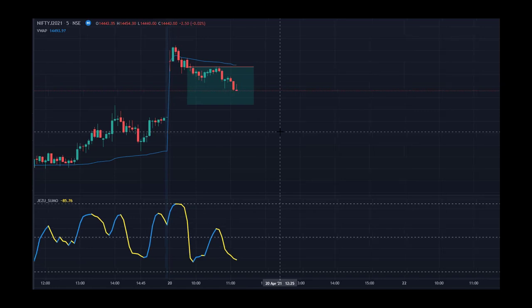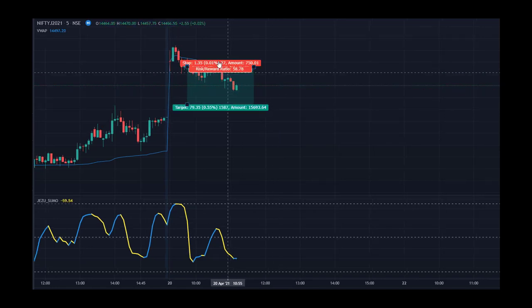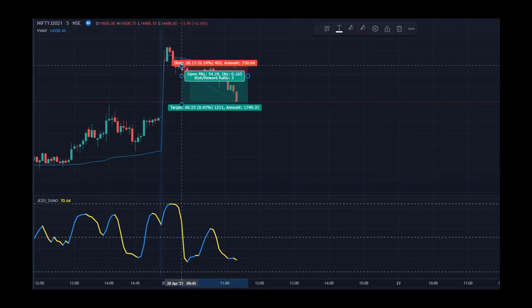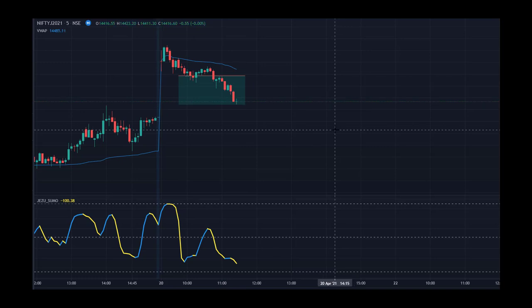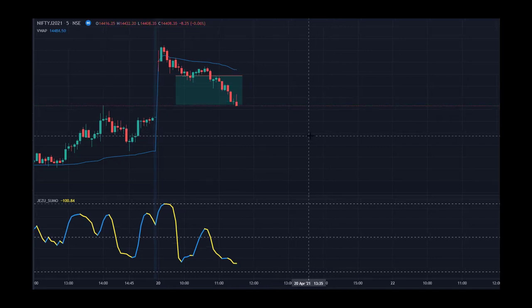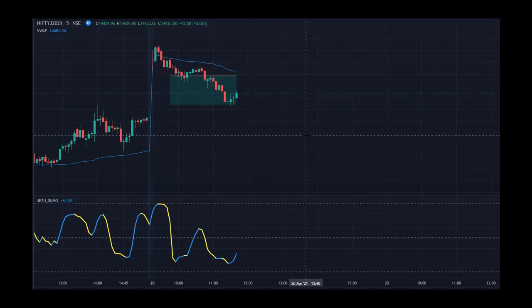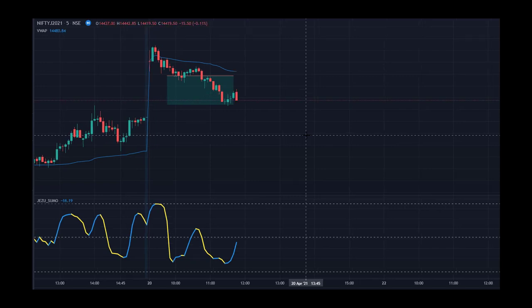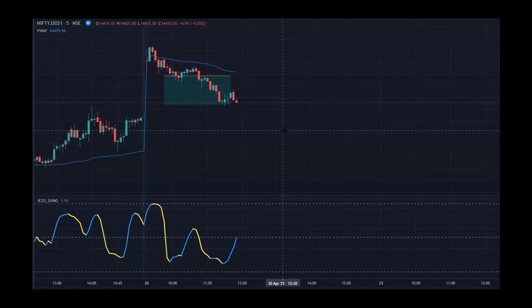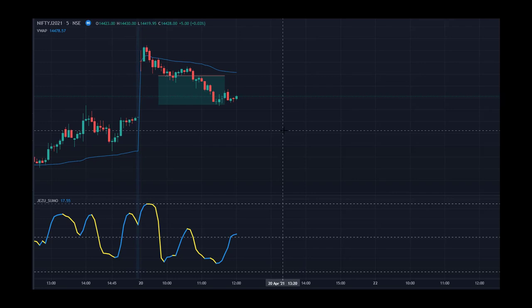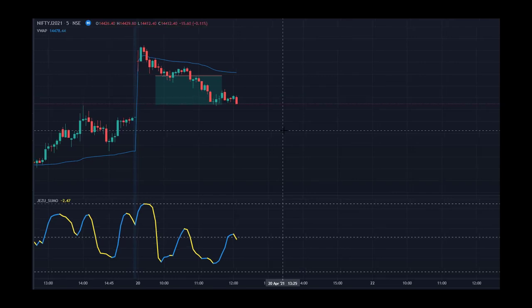So let's just wait and watch now whether the market is going to continue with the trend. As you can see, the sumo is still bearish. So I'll trail my stop loss to the nearest peak and then again I'll extend my target. So now we just have to see whether it is going to create the lower highs below the VWAP. If it is creating the lower highs below the VWAP and if sumo indicator is showing us a continuous bearish indication or weakness, then we can go with the trend.